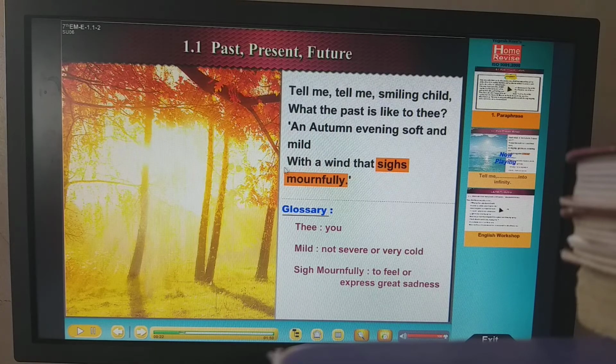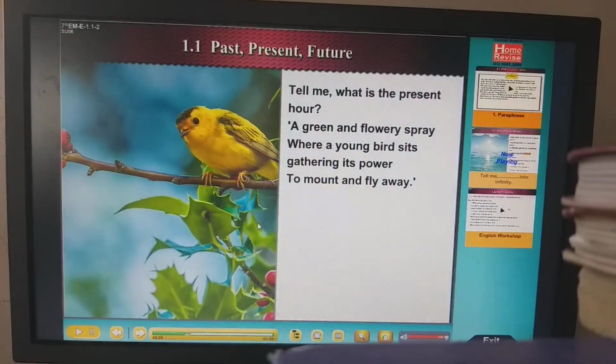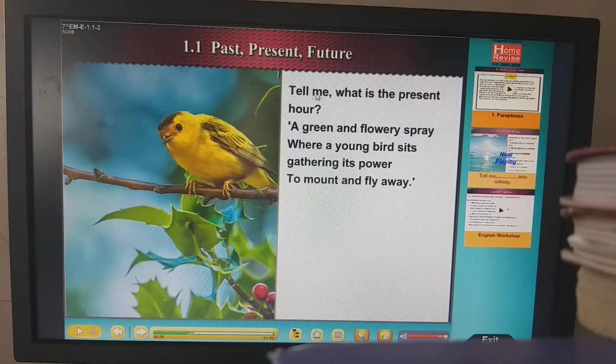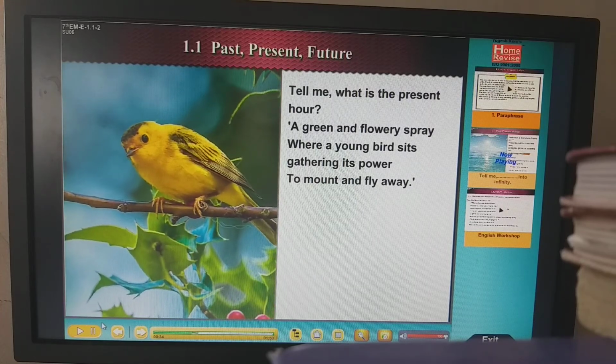Why? Because this past has already moved on, it has gone now. So now you are in your present, right? Now when we go, see, they have given the glossary and the meaning. This is the second paragraph. Tell me, what is the present hour? How is your now? So now you will find how is your present.